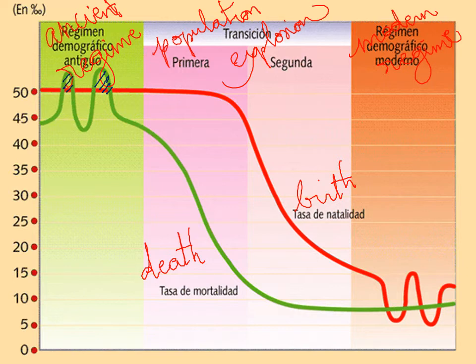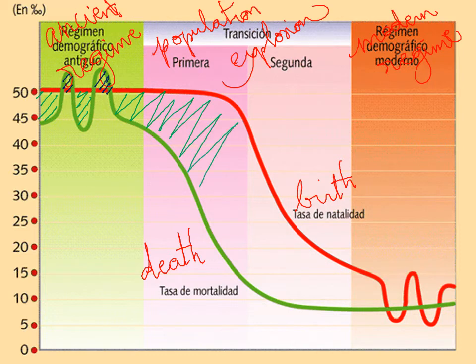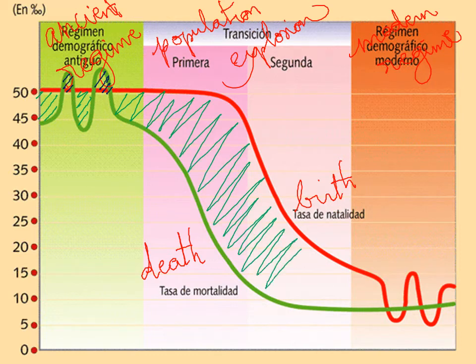And for the main part of history, we can see that the population is growing. Why is it growing? Because the births are higher than the deaths. So in all of these areas, the population is growing, and it is growing a lot, especially here.